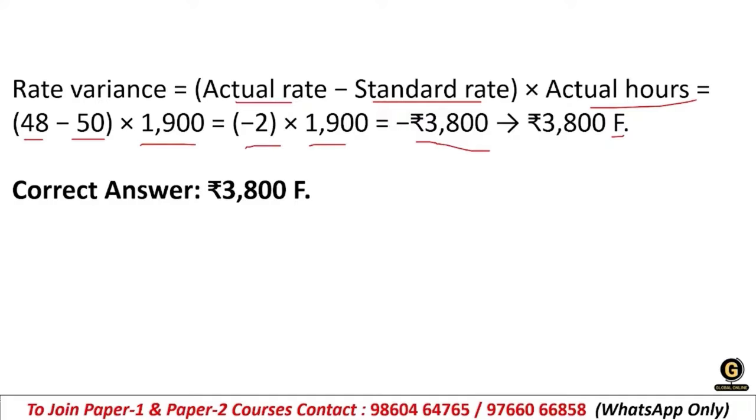For example, if we have a 100 rupees budget to produce 100 units and we have only 5 days, but we have completed in 3 days with 90 rupees, we have done it at the minimum. So that is why it is favorable. Whether it is in minus, it is favorable. Clear?